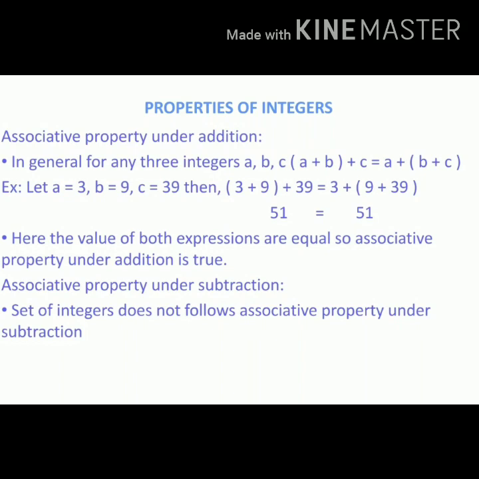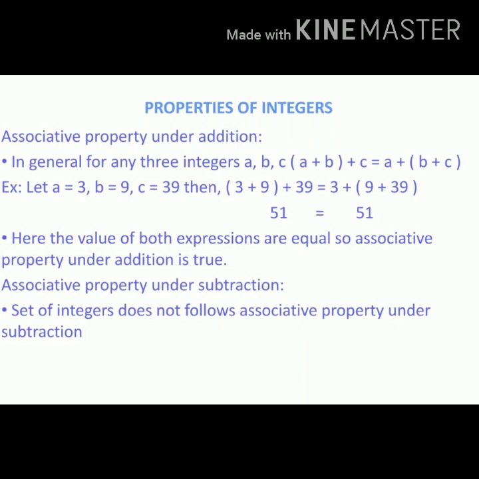Let a equal to 3, comma b equal to 9. Let us take c as 39. Then (3 plus 9) plus 39 equal to 3 plus (9 plus 39). 51 equal to 51. Here the value of both expressions are equal. So associative property under addition is true.